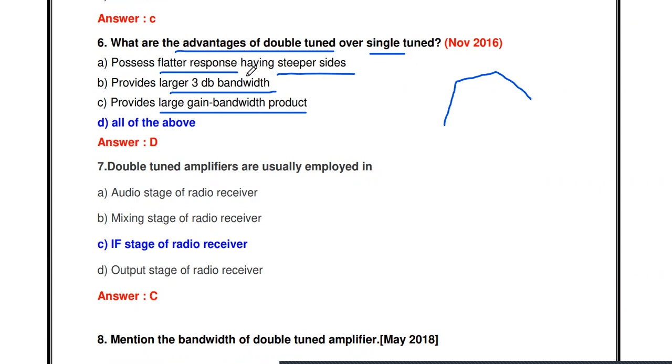So we will get this flatter response, a large 3 dB bandwidth, that is wide band, and a high gain bandwidth product. These are all the major advantages of double tuned over single tuned. But in a single tuned amplifier, we will not get a flatter response and we will not get a wide bandwidth. We will get only a narrow bandwidth in a single tuned amplifier. So all of the above is the answer.